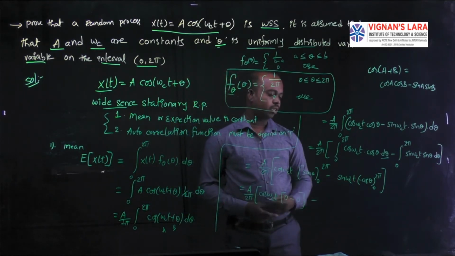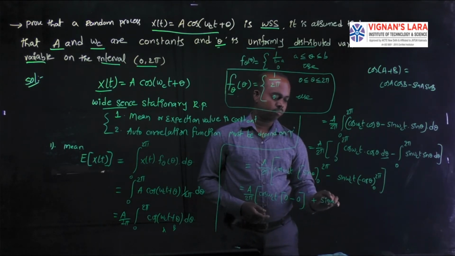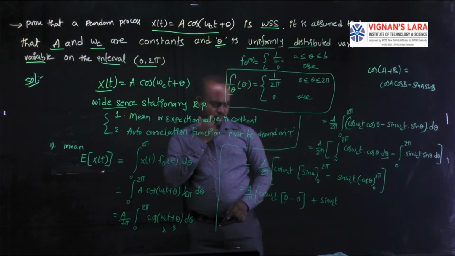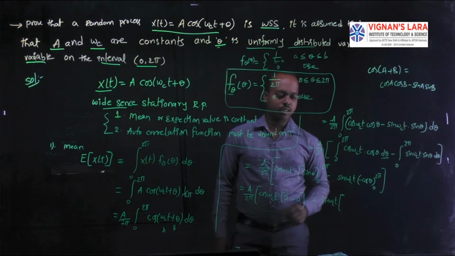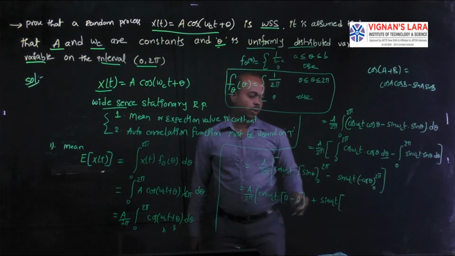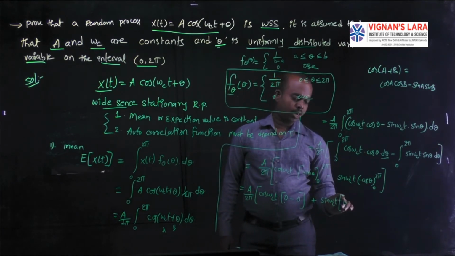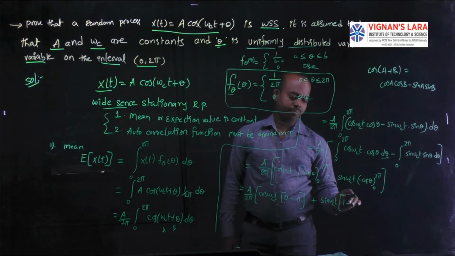Coming to the next term, minus into minus gives plus, and sin omega ct is a constant. Now substitute 2 pi where theta is: cos 2 pi is 1, minus the lower limit, cos 0, which is 1.